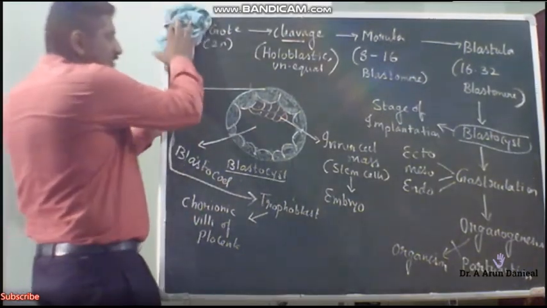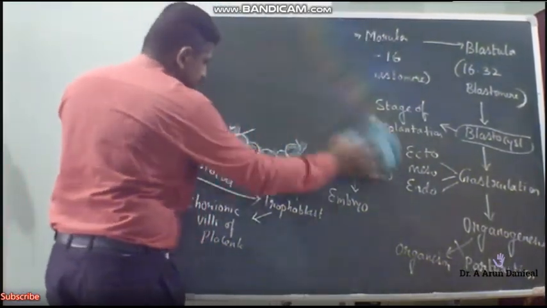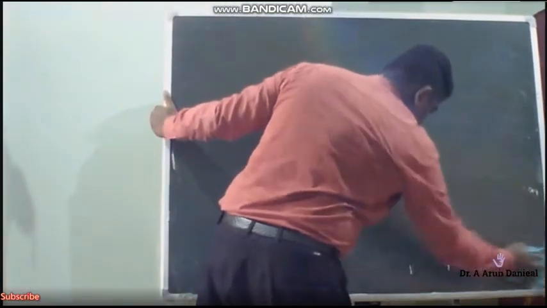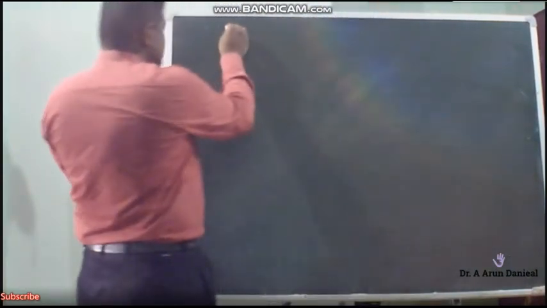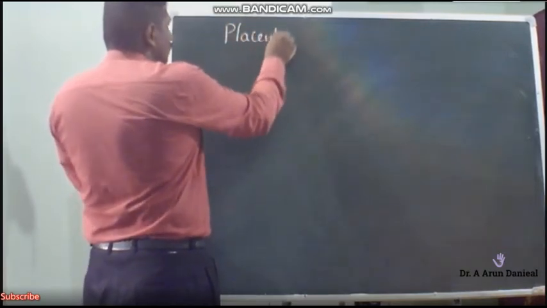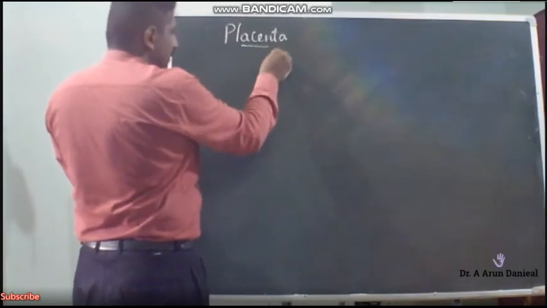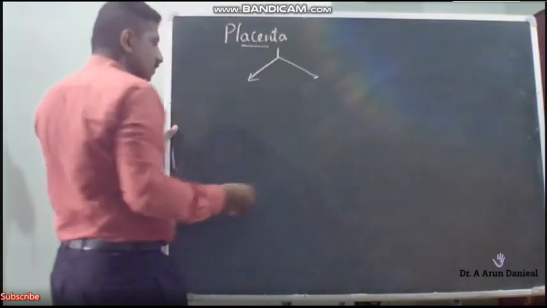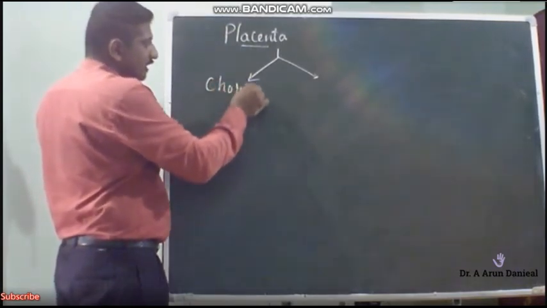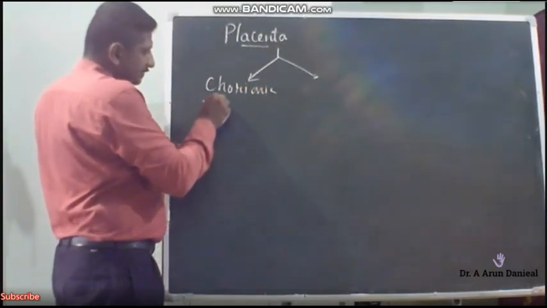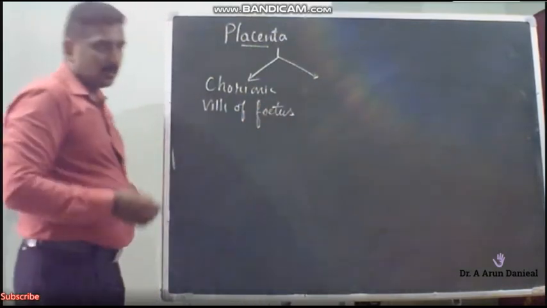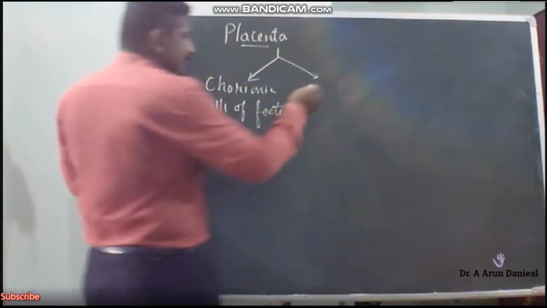After this, I will teach you the next topic, which is the placenta. So I'll stop with the placenta, and tomorrow the portion will get over. Placenta. What is the placenta made up of? The placenta is made up of 2 important layers. The first one is the chorionic villi of the fetus, plus